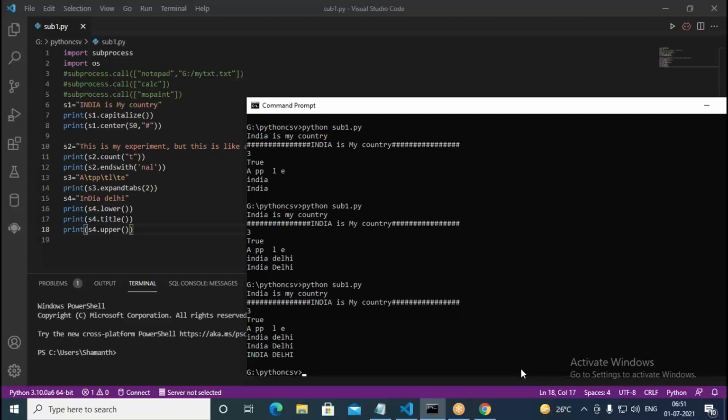We have another mechanism called format. With the help of that, the string can be formatted.